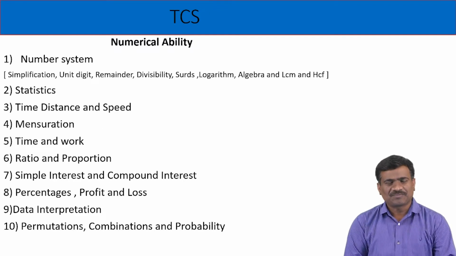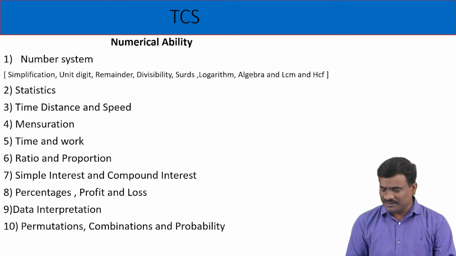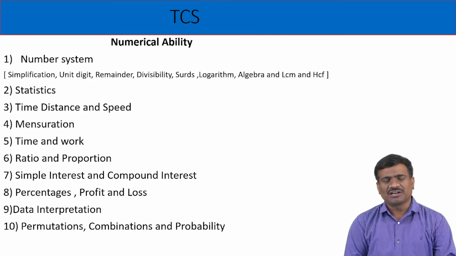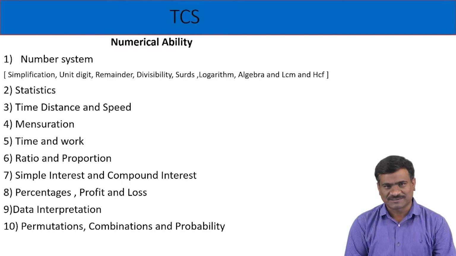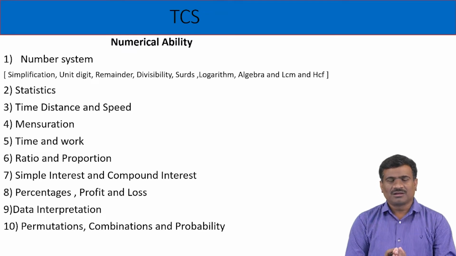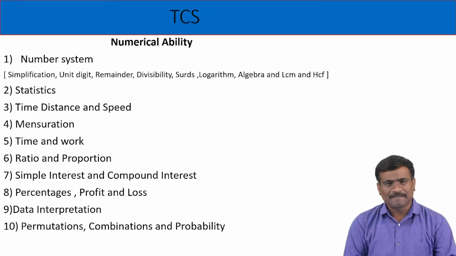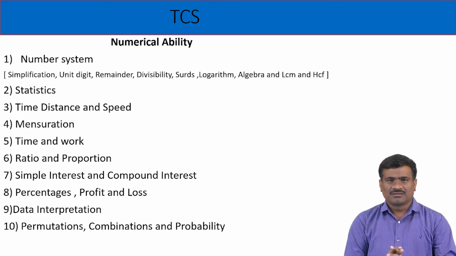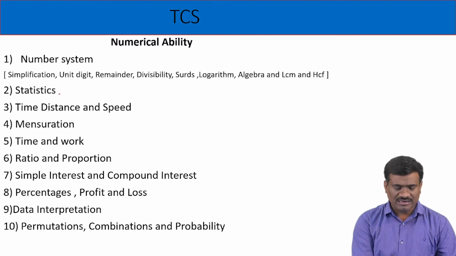Now, Part A, numerical ability. Time duration is 25 minutes, with 20 questions, maximum 22 questions. Important topics in numerical ability: statistics is important, second the number system, third time and work.